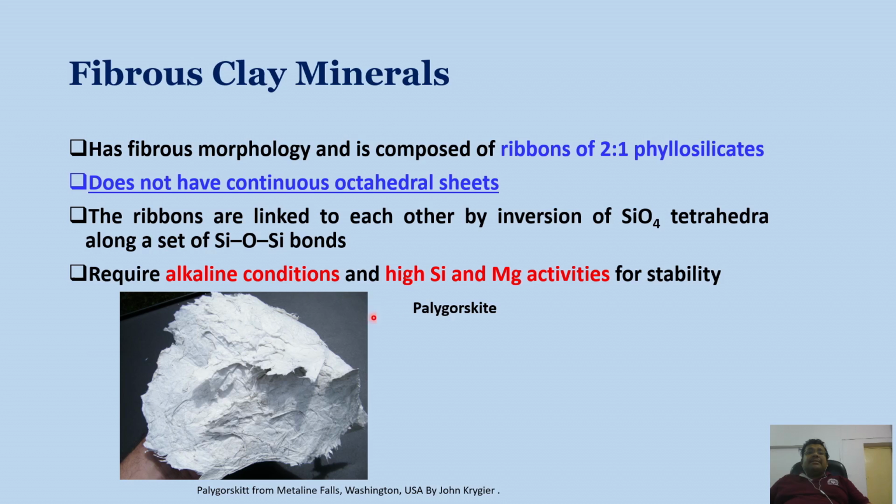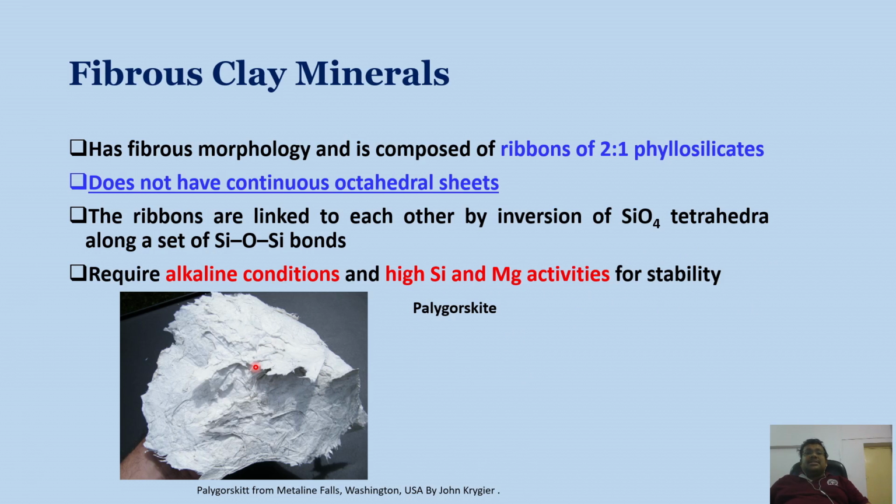Let us discuss some of the fibrous clay minerals. These fibrous clay minerals have fibrous morphology and are composed of ribbons of 2:1 type phyllosilicates. Basically they have the fibrous morphology because of ribbons of 2:1 phyllosilicates. They do not have a continuous octahedral sheet, and the ribbons are linked to each other by inversion of silica tetrahedra along a set of Si-O-Si bonds. They require alkaline conditions and high silica and magnesium activities for their stability.